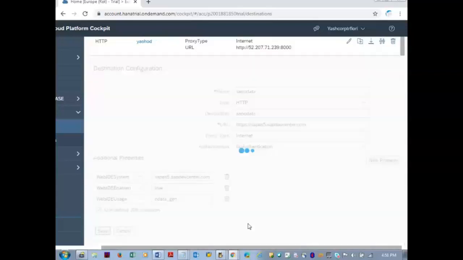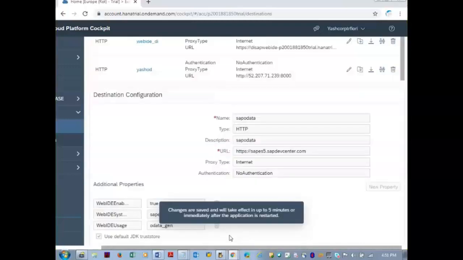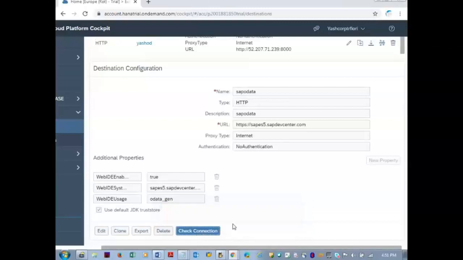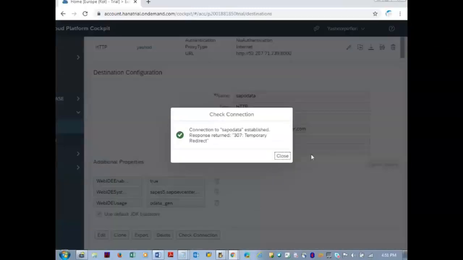Click on the save button and you will get the check connection button. Click on the check connection button. It must return a green tick mark.